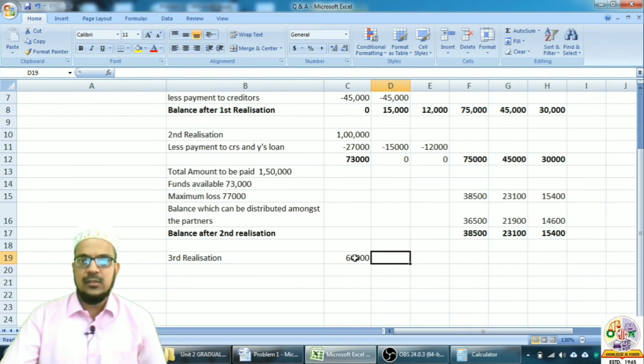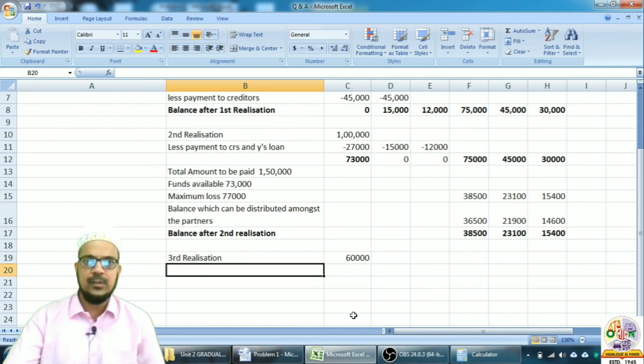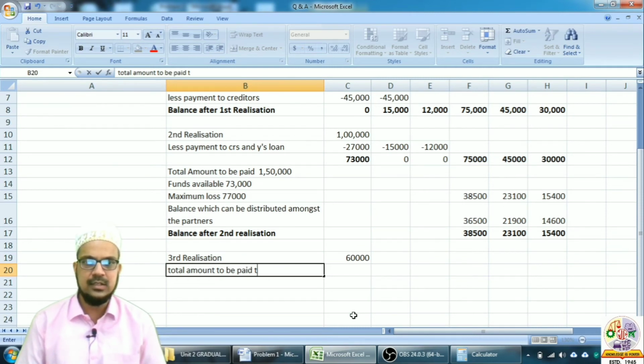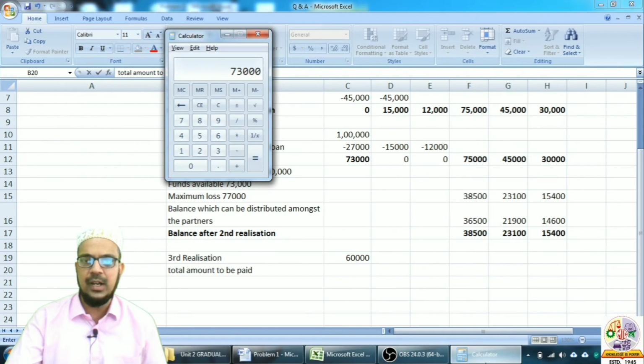Now again, for this 60,000, the same methodology we will follow. We will first of all find out the total amount due or to be paid to partners. How much is the total amount to be paid now?